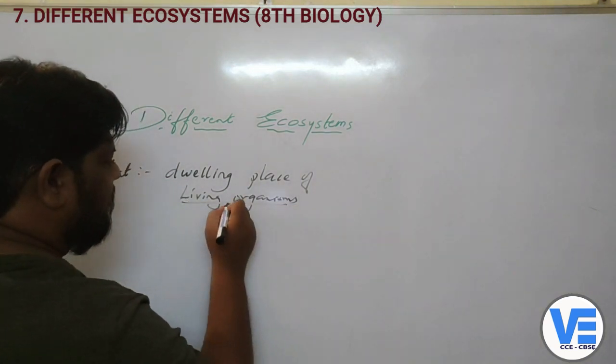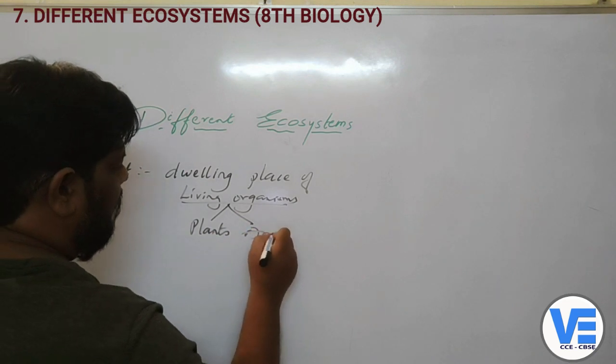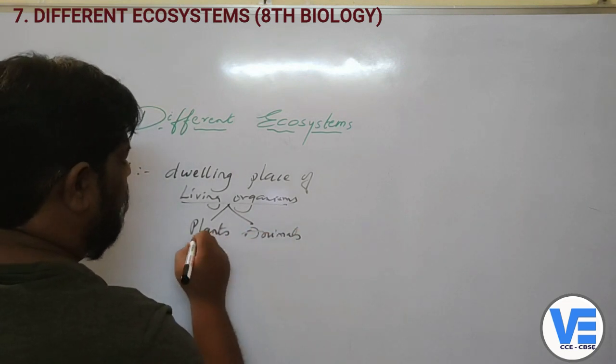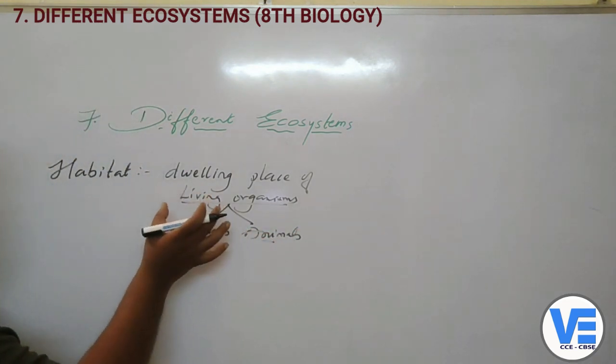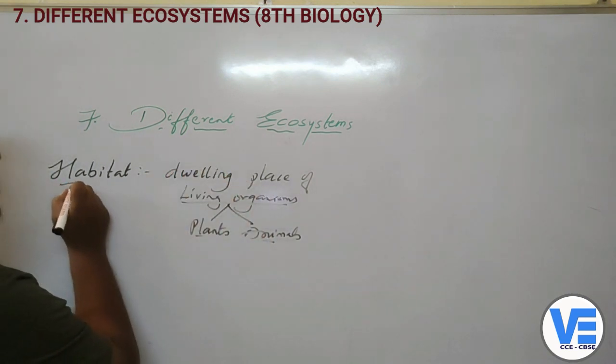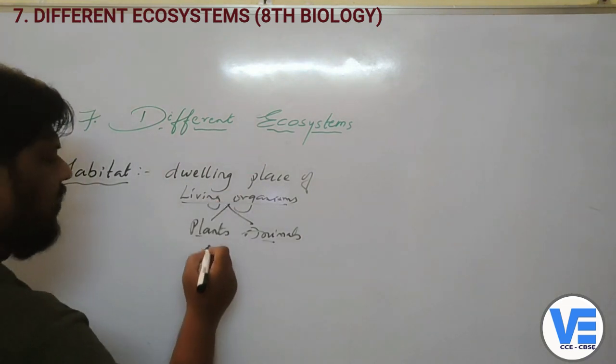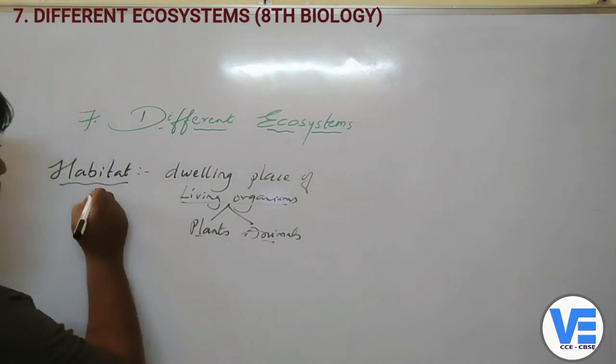Living organisms in the sense you can get the plants and also animals. So both plants and animals, the place where they dwell, the place where they live, it is called as the habitat. Okay, now the second one is, now what are the things which are in the habitat?